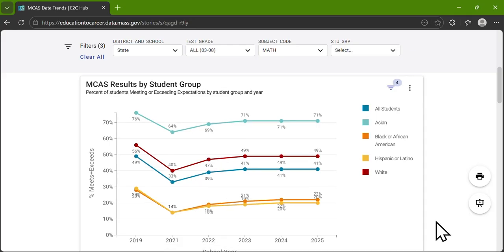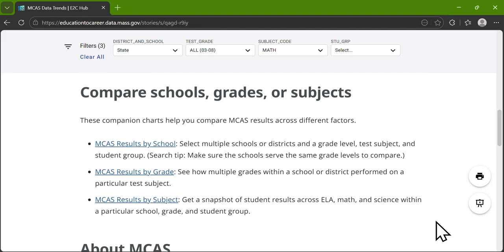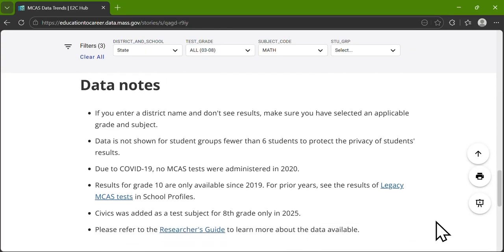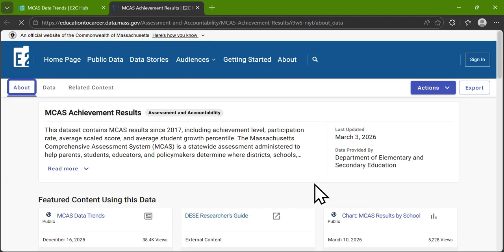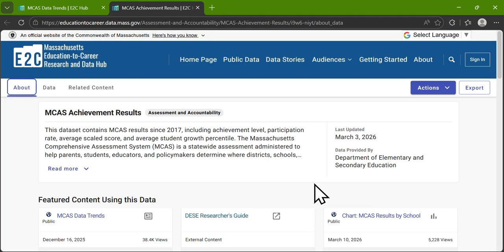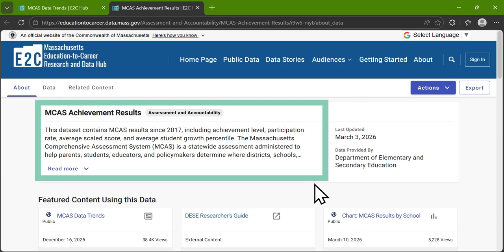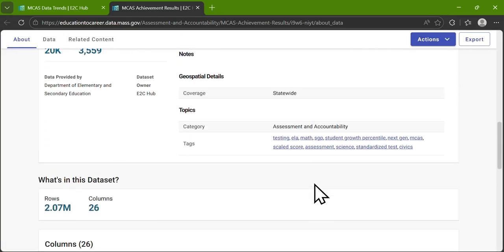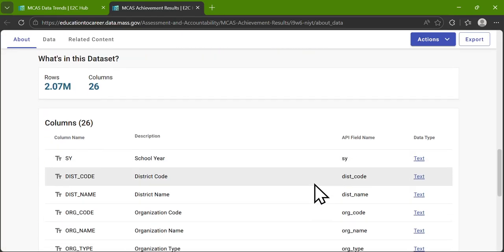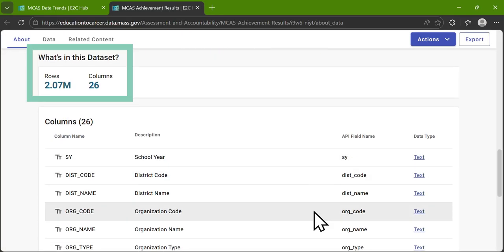There are links to companion charts that help you compare MCAS results by school, by grade, or by subject. View more information about MCAS, data notes, and tips for using the data. Here you can find a link back to the MCAS Achievement Results data, which has its own About page. This gives you a summary of the data, when it was last updated, and what's in it. There are over 2 million rows of MCAS data in this dataset.